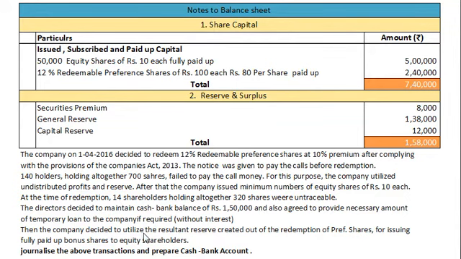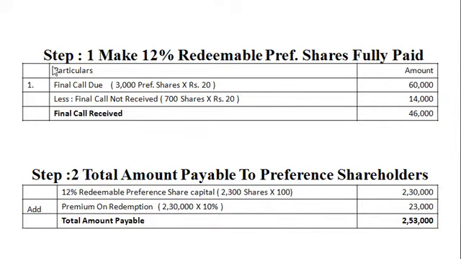And out of resultant reserve from redemption of preference shares, bonus shares will be issued. That we know. Resultant reserve will be capital redemption reserve. Okay. Now with this understanding, let us work out the solution of the question. Step number 1. For final calls due. Final call due on 3,000 preference shares multiplied by rupees 20, rupees 60,000.